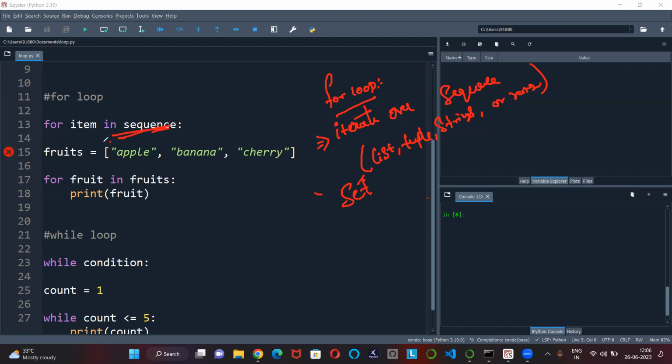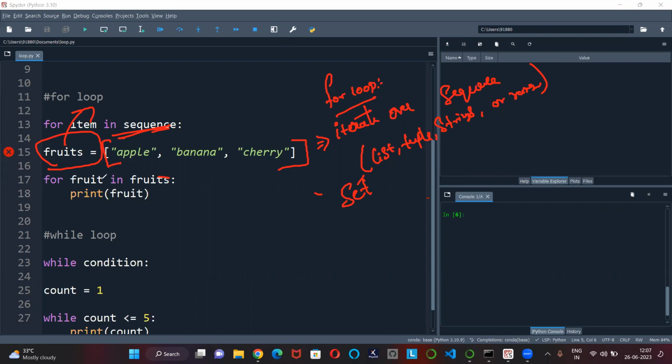So I'm just giving a list of fruits. This is how we assign a list. Fruits is a variable name; whatever name you want, you can give it, like fruits or data. We already discussed this. I'm giving the fruits in a list, which means giving items inside square brackets: apple, banana, cherry.